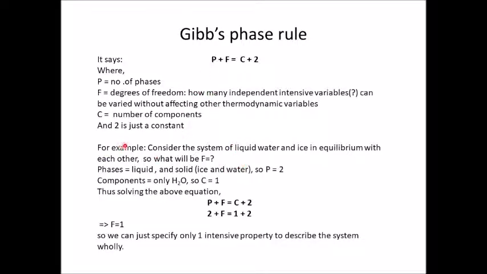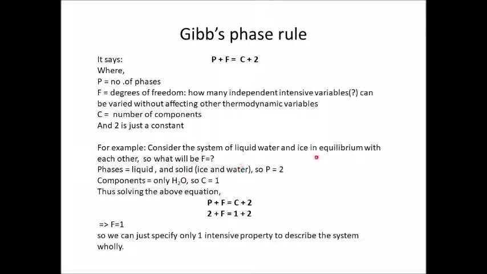Now, for example, consider the system of liquid water and ice in equilibrium with each other. So, what will be F? We said F is the number of independent intensive properties. P is the number of phases. Because liquid water is in equilibrium with solid ice, we have two phases, liquid water and solid ice.